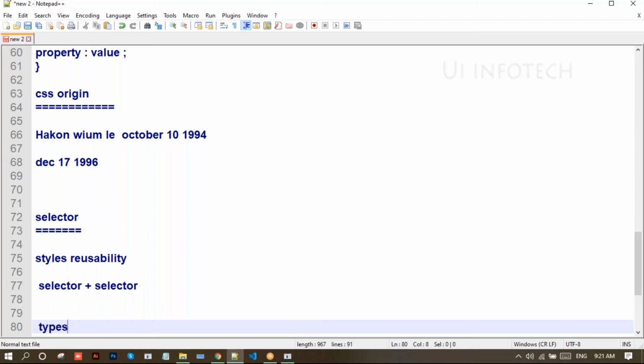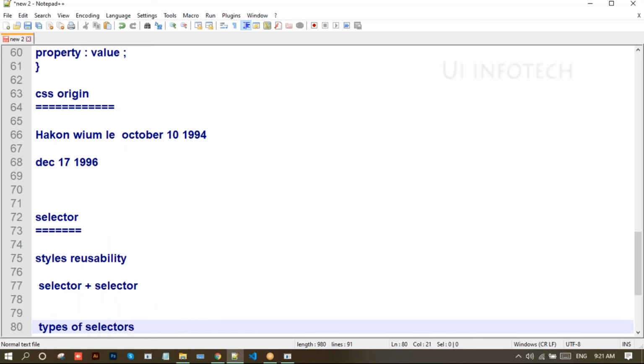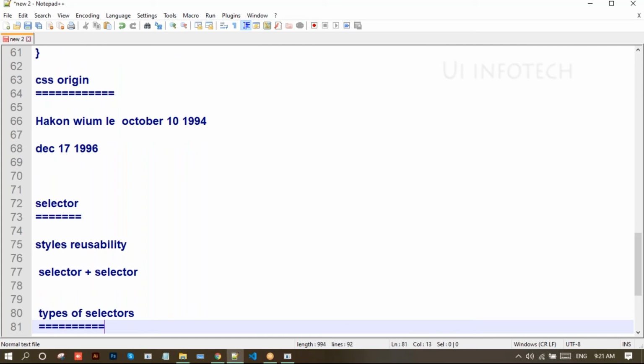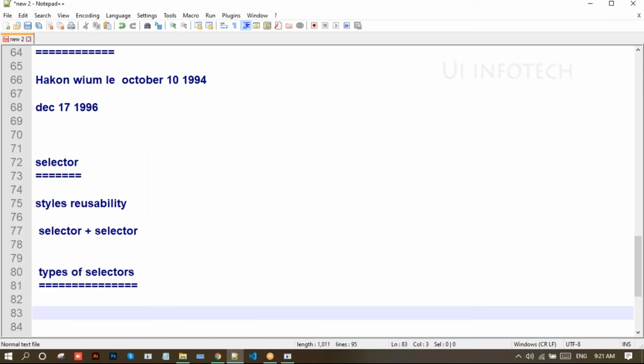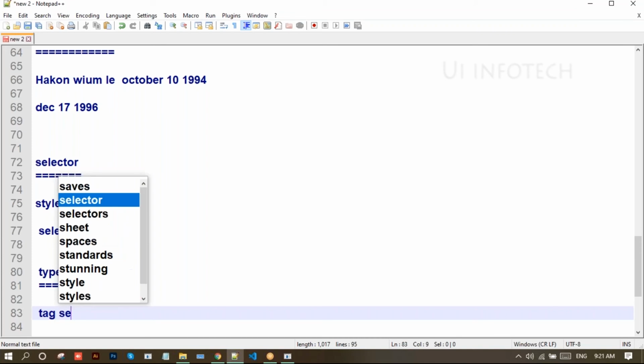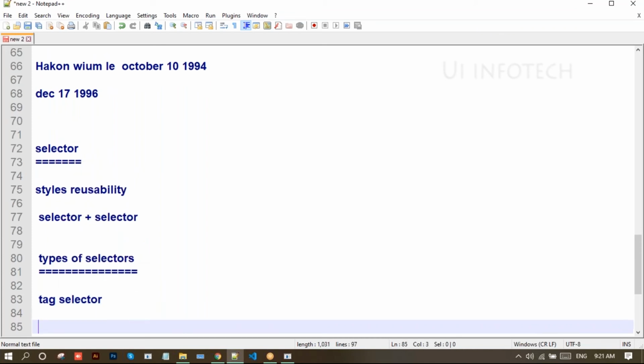Coming to selectors, types of selectors. How many types of selectors are available in CSS? There are nearly 9 types. One is the tag selector, and another is the type selector.